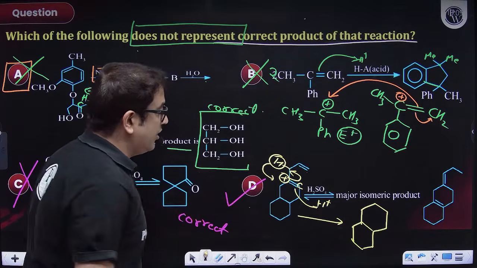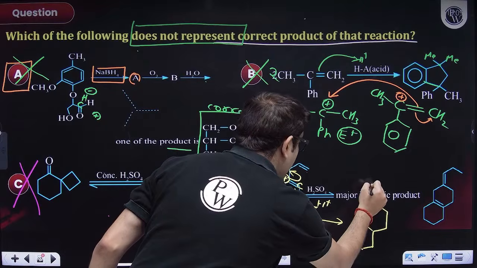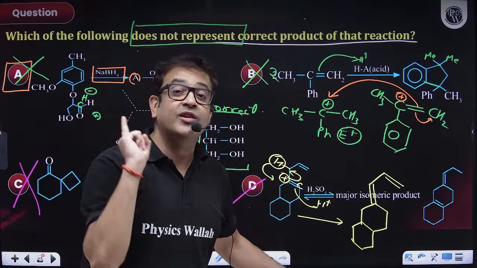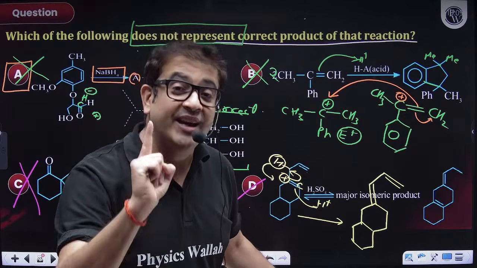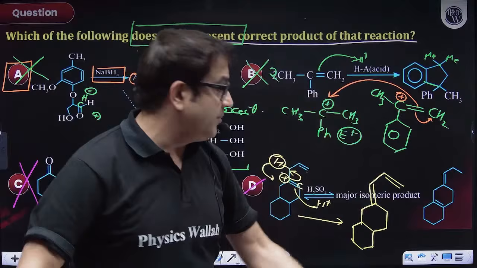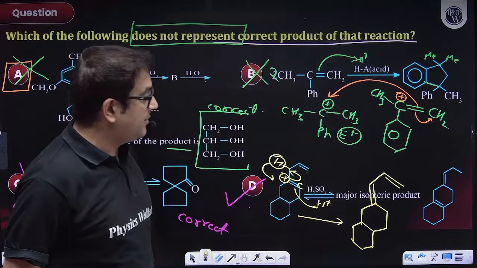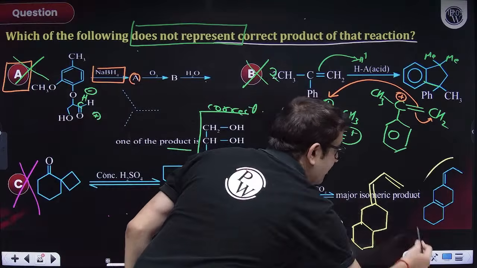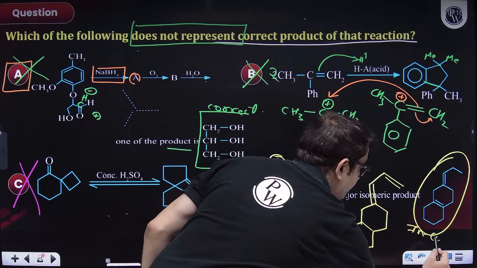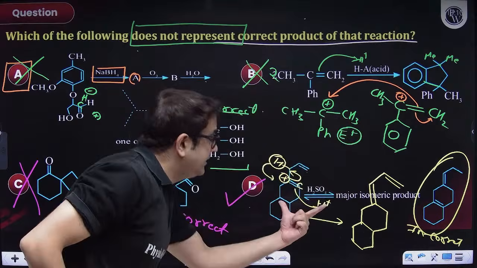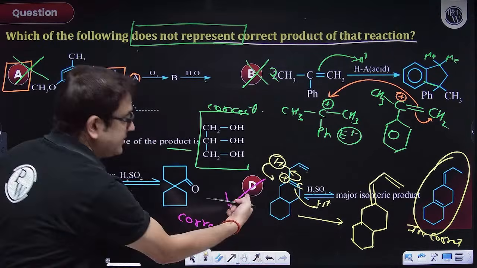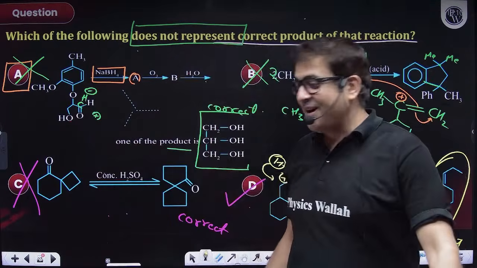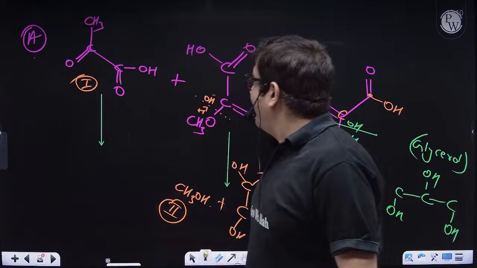So this bond is gone. I have got a double bond here, because this will result in a conjugated alkene. And what does Saytzeff tell you? That conjugated alkene, more stable product is formed. So this shall be the most stable product, but it is giving you obviously something else. So this is obviously incorrect. This product is obviously incorrect. And hence this is my actual product, and hence this is my answer, because this does not represent the correct option. Perfect. Perfect everybody.